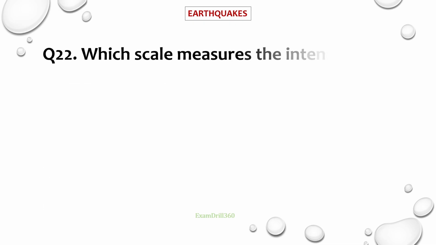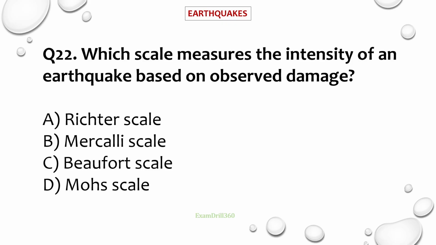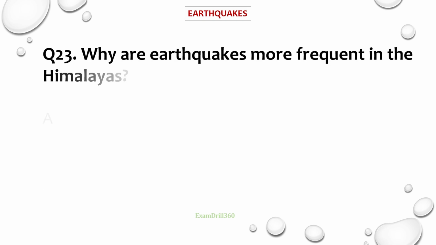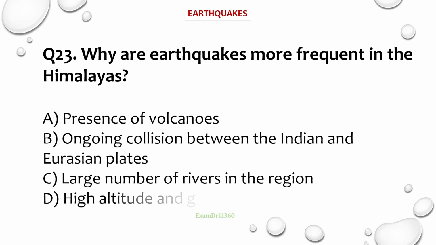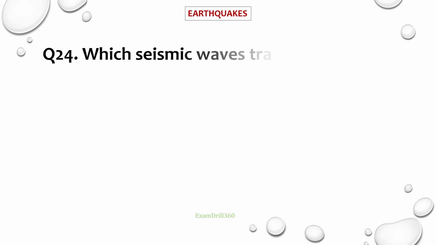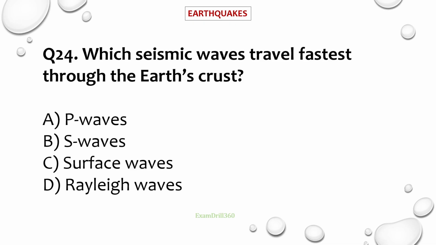Question number 22. Which scale measures the intensity of an earthquake based on observed damage? Correct answer is Mercalli scale. Question number 23. Why are earthquakes more frequent in the Himalaya? Correct answer is because of the ongoing collision between the Indian and Eurasian plates. Question number 24. Which seismic waves travel fastest through the earth crust? Correct answer is primary waves.